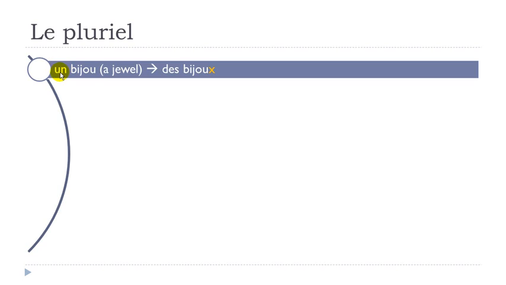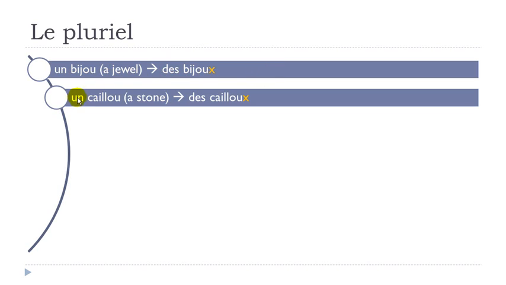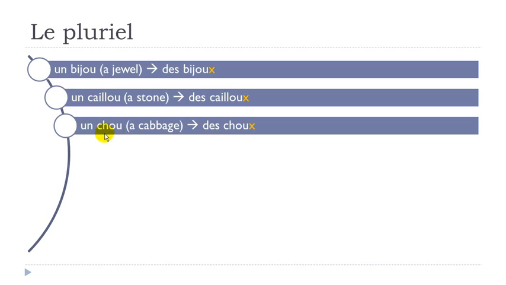So the first one, un bijou. I did put the translation here. Pluriel, des bijoux. Then, un caillou, plural, des cailloux. Remember, you don't pronounce the final X. Then, un chou. Remember, when you combine this C and H, you get the sound sh. Un chou. Pluriel, des choux.